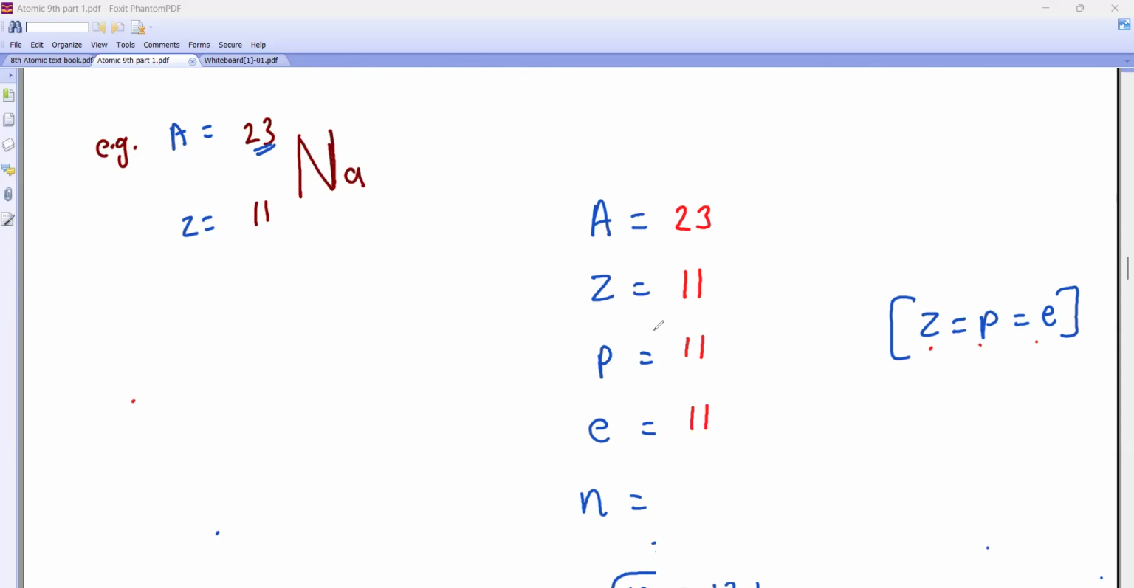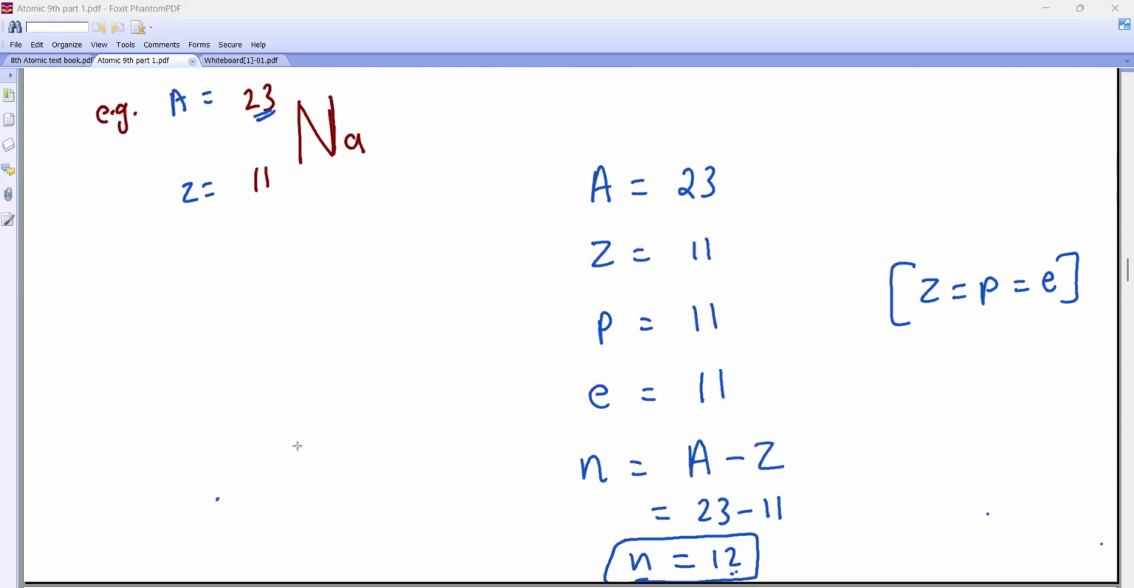Okay, now we derived one formula today. If I want to find N, what is the formula? A minus Z. What is the value of A? Shiven beta, what is it? 23. 23 minus 11. And 11. In exam, they will ask this type of question. Will you be able to do it? Sir, I told you the answer. Very good. And yeah, 12.